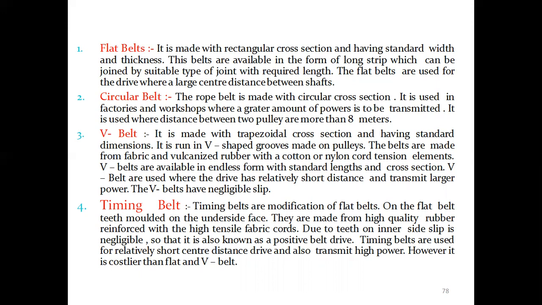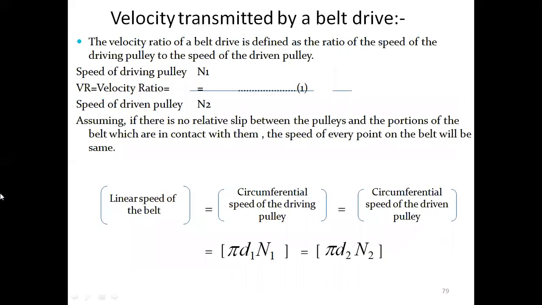Whereas in the case of a timing belt, it is a modification of the flat belt. It is made from high quality rubber reinforced with high tensile fabric cords. Due to the teeth on the inner side, slip is negligible, so it is also known as a positive belt drive. Timing belts are used for relatively short center distance drives and also transmit high power.